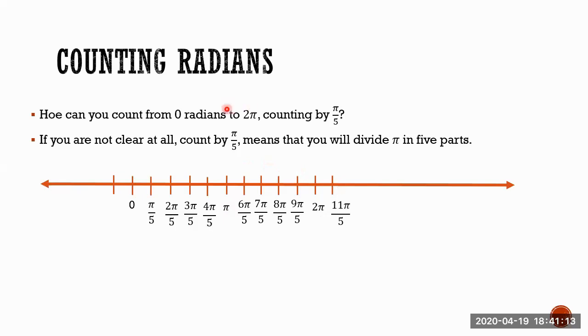I mean, I just asked you to count from 0 to 2 pi, but maybe in the work you're going to do later, you will need it. And what happens to the left of 0? The same happens, just that you go in the negative direction, with negative values. Of course, here it will be negative 1 pi fifth, here negative 2 pi fifth, and so on. This idea is very important at the moment to make transformations of trigonometric functions.